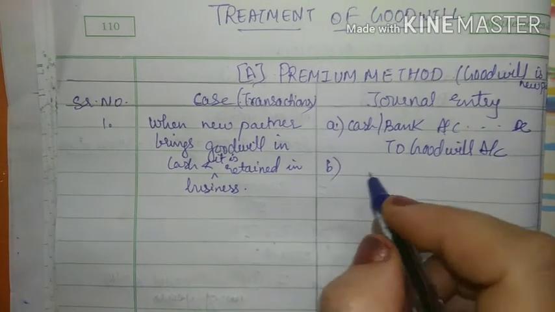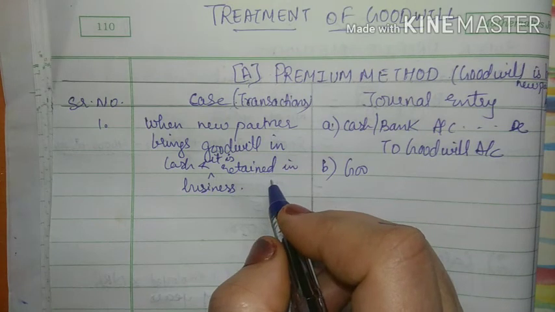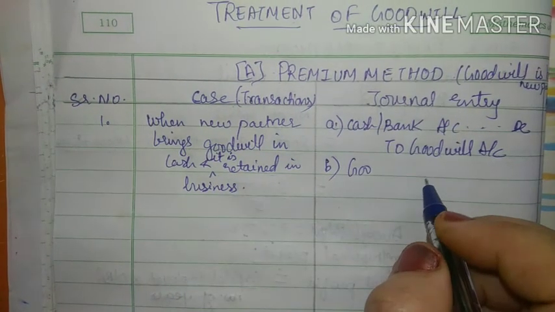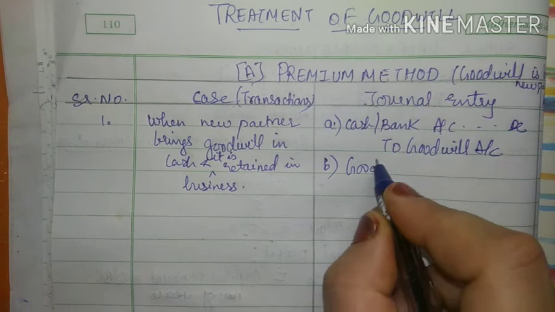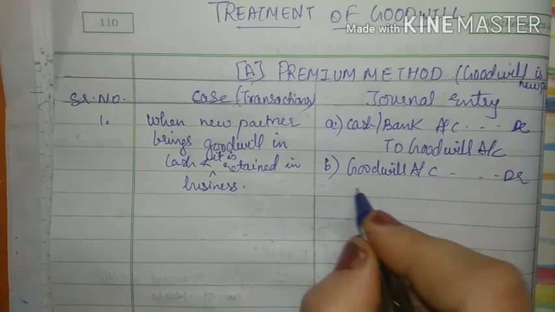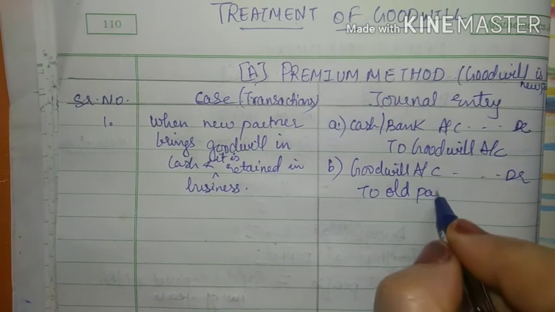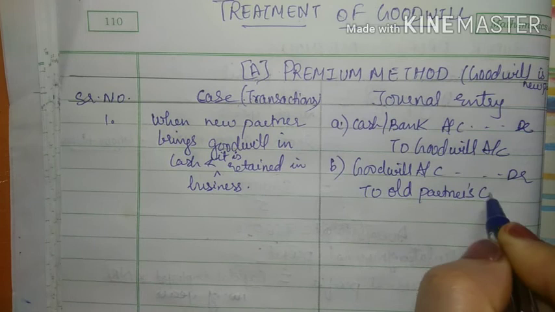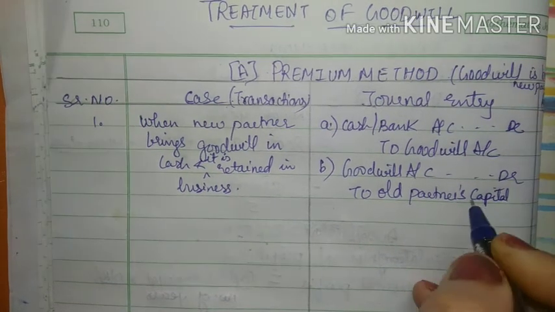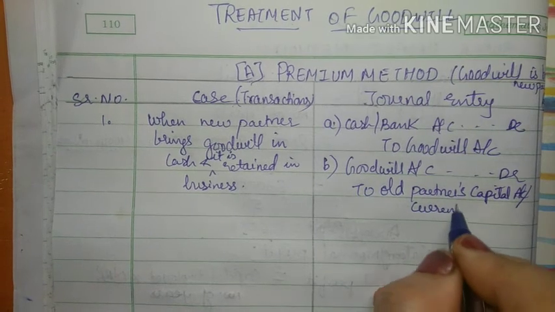And the second entry will be when it is said that goodwill is retained in the business, it means that goodwill has been distributed among the old partners. So goodwill account debit to old partners' capital account or current account, whichever is given in the problem.